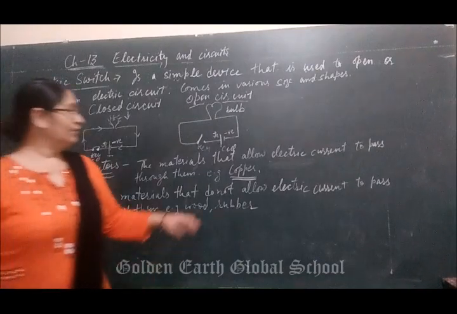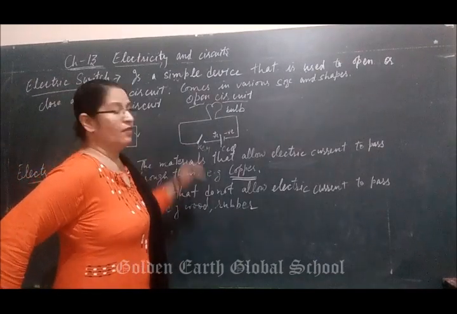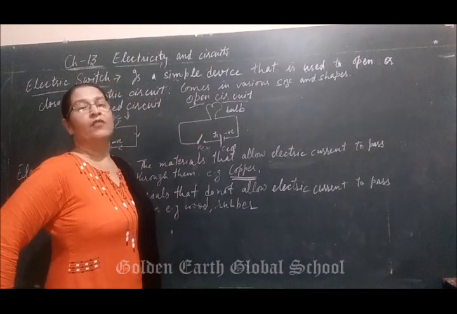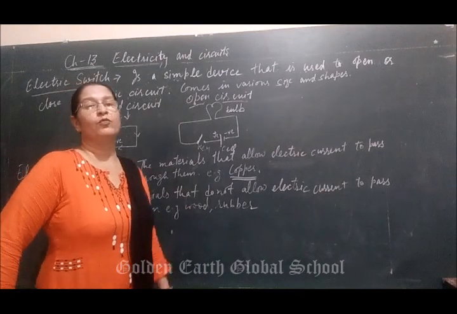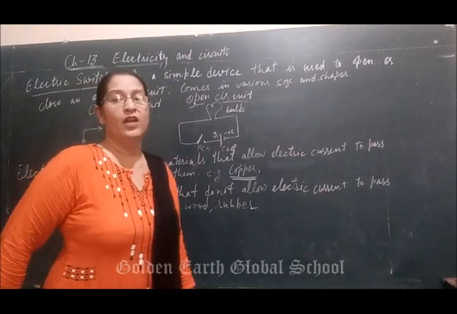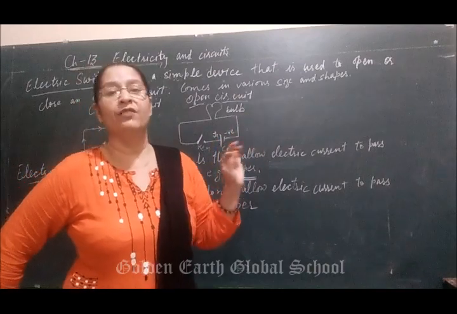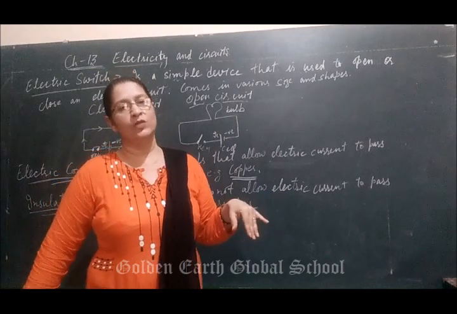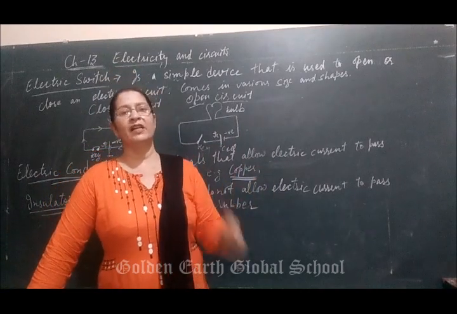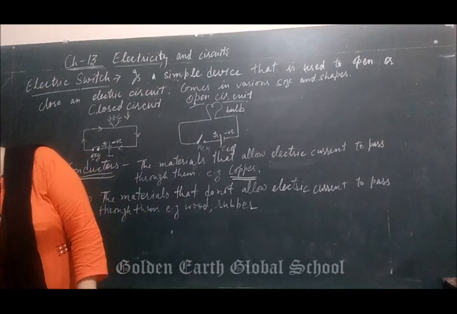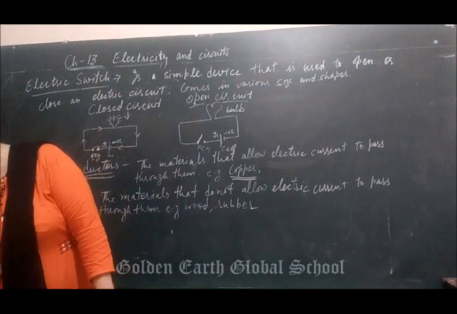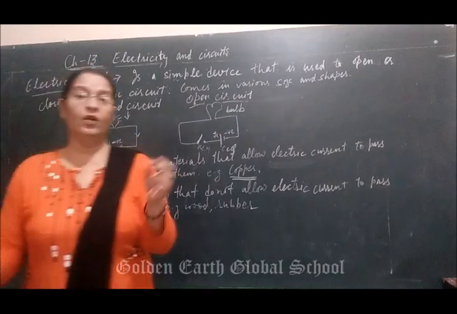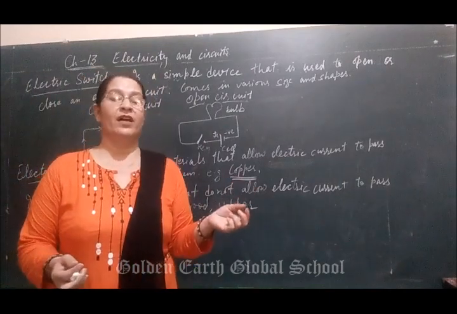Clear? So that's why we have to take very careful safety measures while doing electrical work, or while dealing with any fault. We have to follow some precautions. You know very well, do not touch an electric switch or wire with a wet hand. Water is also a good conductor and our body is also a good conductor. Current will pass through it and we will get an electric shock. Next, do not touch open wires.